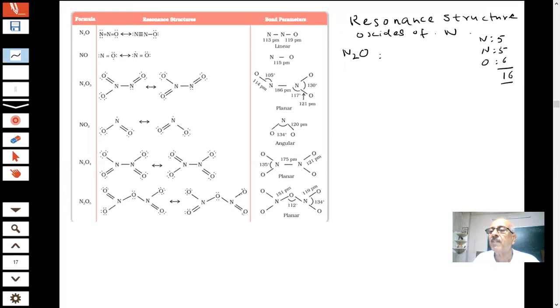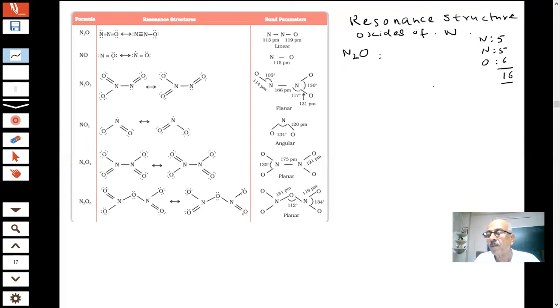One thing, this is an even number, so I don't expect an odd electron to be here, because that will be a question. If the count comes odd, there will be one unpaired or odd electron. If an electron is unpaired, then it becomes paramagnetic.